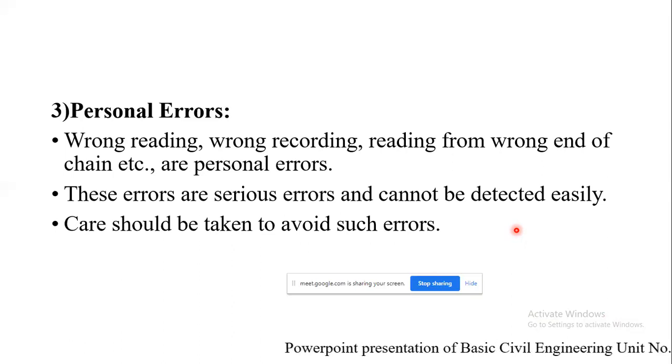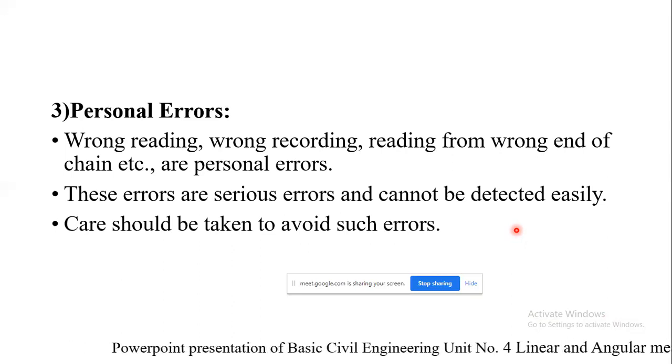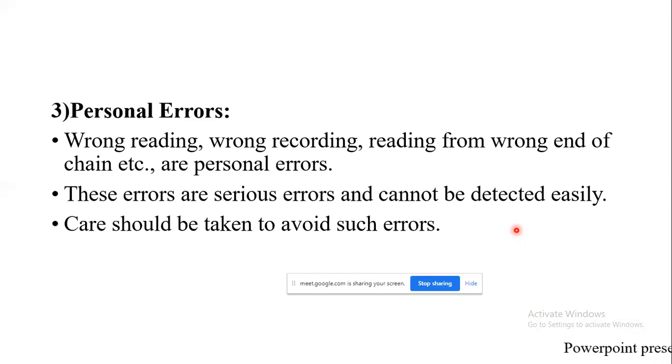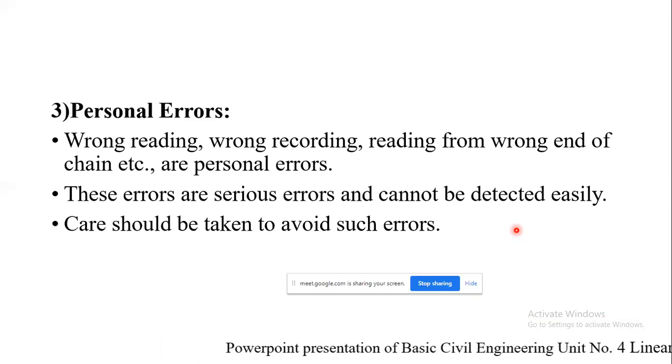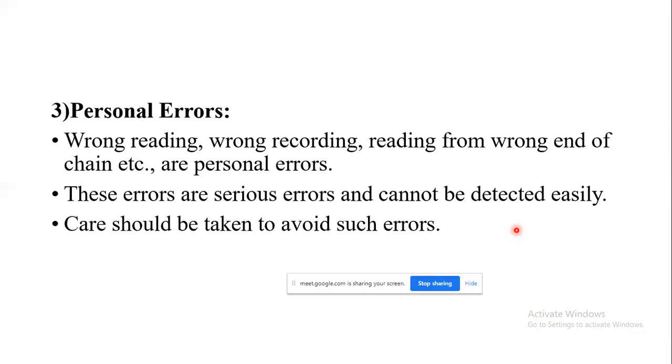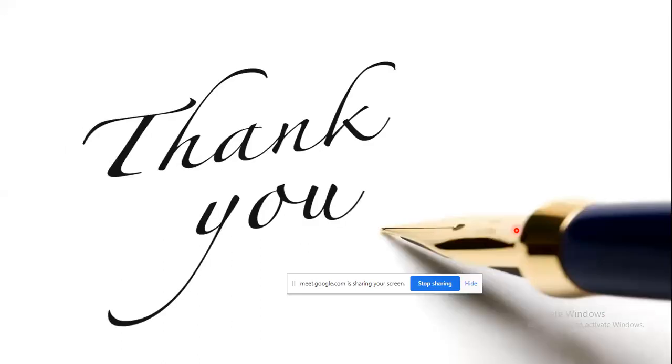If the measured length was 20 meter by the chain, suppose it was found to be 100.10 meter, and if the same distance was measured by a 30-meter chain, it was found to be 104 meter. Whatever the error is, we are going to find it out, whether it is in the 20-meter chain or in the 30-meter chain.